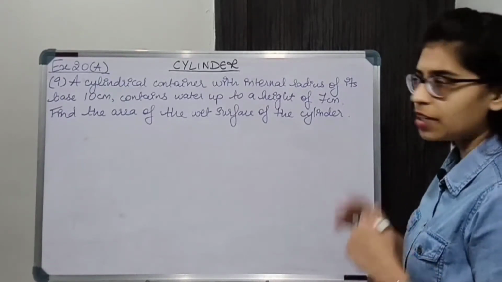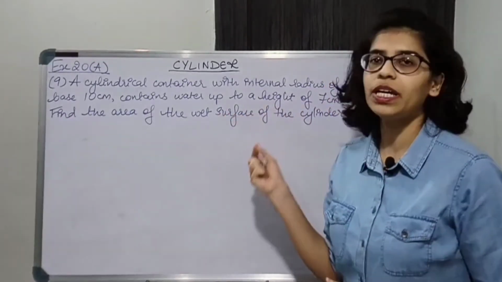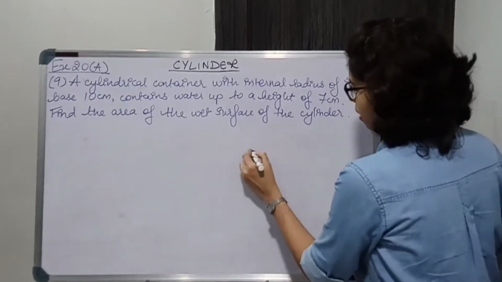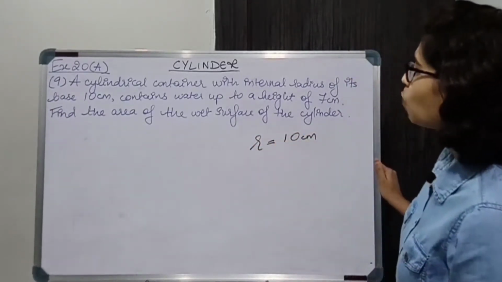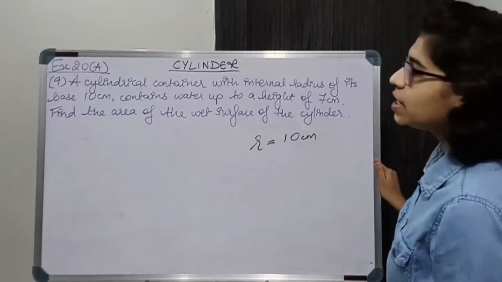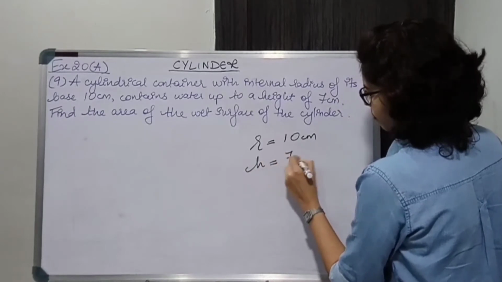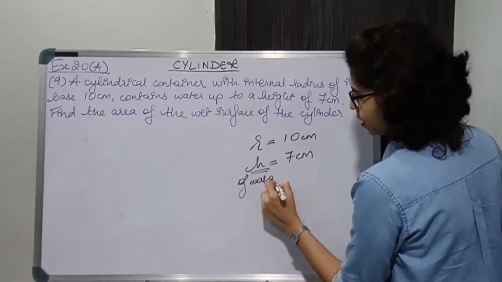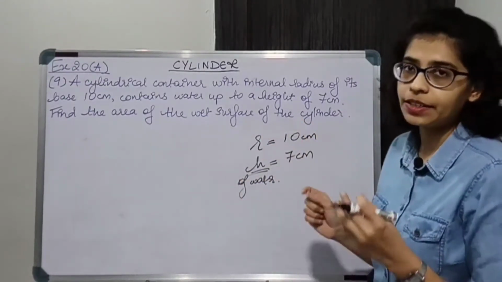You are given a cylindrical container with internal radius of base, that is 10 cm. Internal radius is given, r is 10 cm. It contains water up to a height of 7 cm. This is the height of water, not of the cylinder. Find the area of the wet surface of the cylinder.